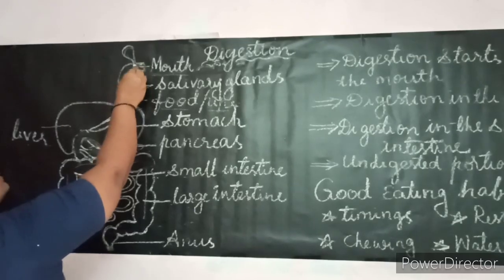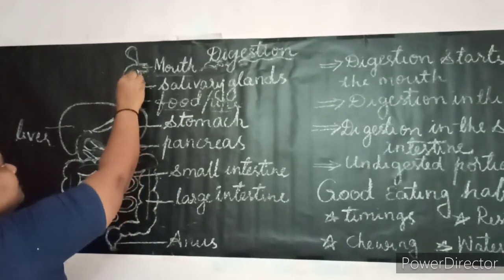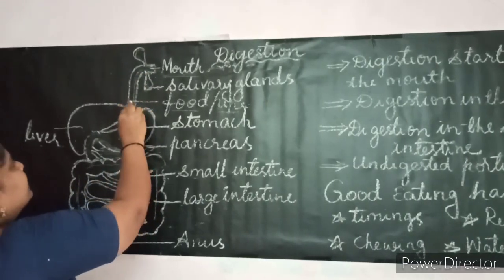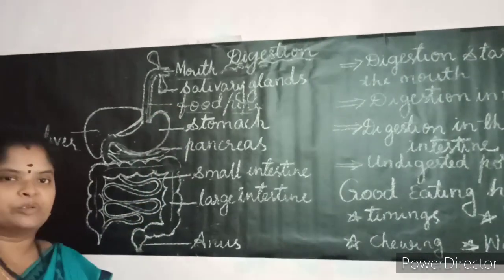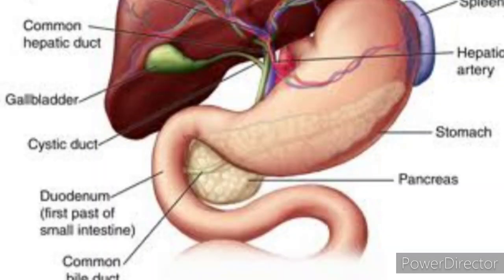After that, the food passes through the food pipe, the long tube-like structure called the food pipe. There is no change that takes place in the food pipe. The food enters into the stomach.